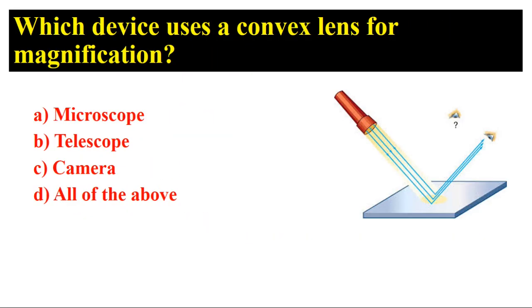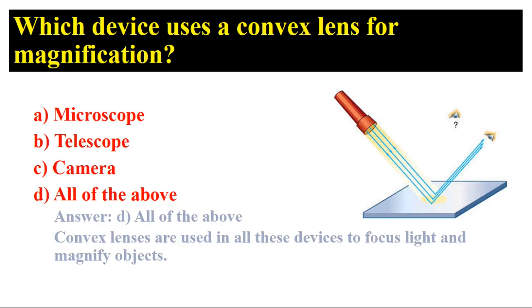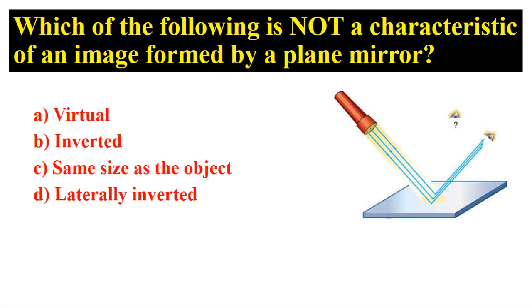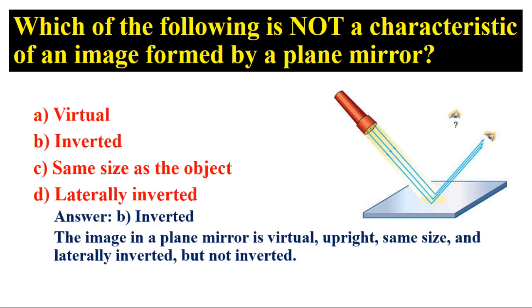Which device uses a convex lens for magnification? Answer: D, all of the above. Convex lenses are used in all these devices to focus light and magnify objects. Which of the following is not a characteristic of an image formed by a plane mirror? Answer: B, inverted. The image in a plane mirror is virtual, upright, same size, and laterally inverted, but not inverted.